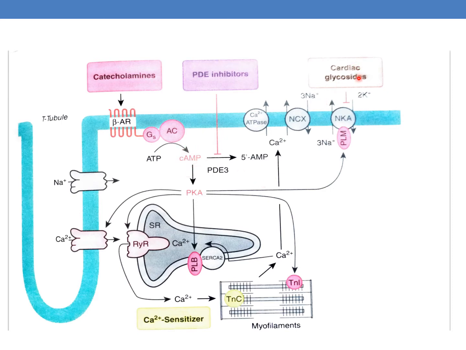And finally, the cardiac glycosides inhibit the sodium potassium ATPase pump, which subsequently increases the calcium ion concentrations. So the cyclic AMP activates PKA.